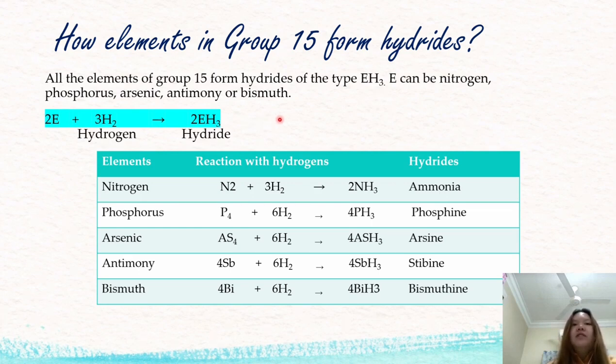So the elements here form hydrides according to the general formula, 2E + 3H2 = 2EH3. According to the table provided here, we can know that the hydride produced from nitrogen is ammonia, phosphine is produced from phosphorus, arsine is produced from arsenic, stibine is produced from antimony, and the last, bismuthine, is produced from bismuth, with the chemical formulas here.